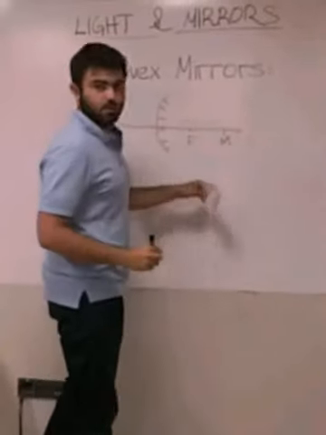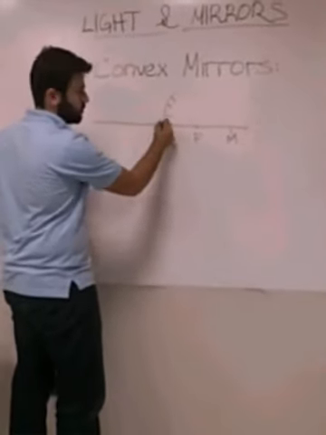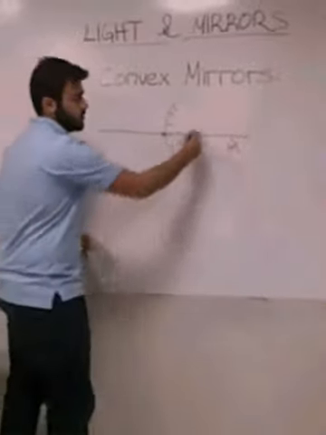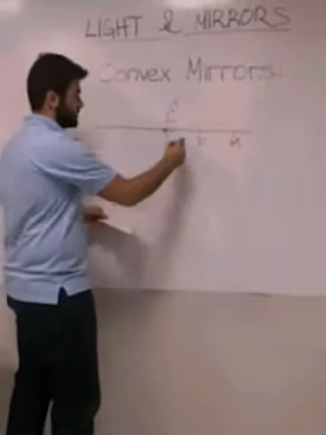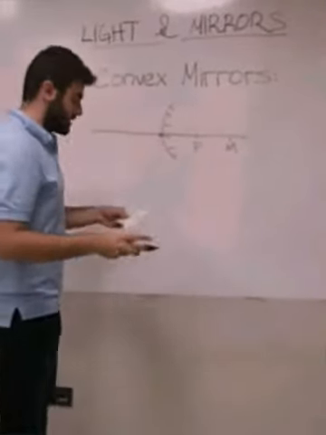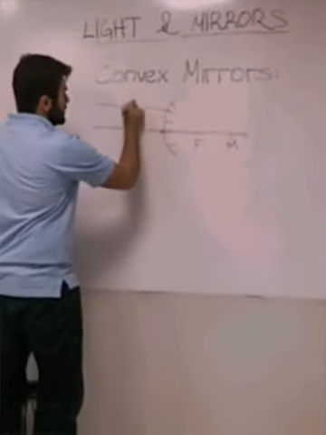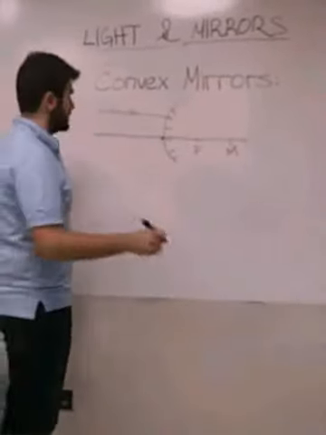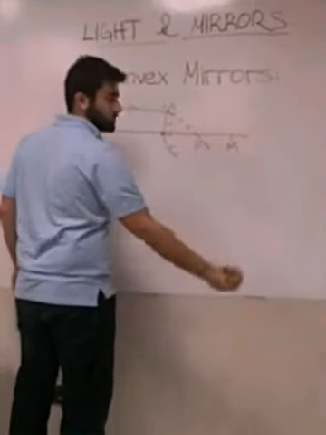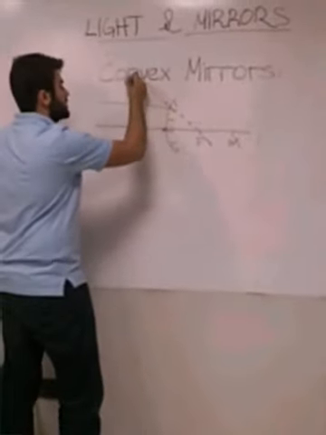M is away from the center of the mirror by 2 times F. If light comes parallel to the normal, for example this is our light, it reflects in convex mirrors like it is coming from the F point, like it makes here.